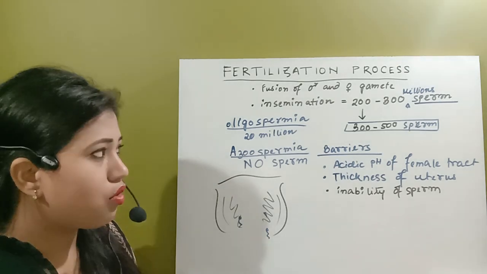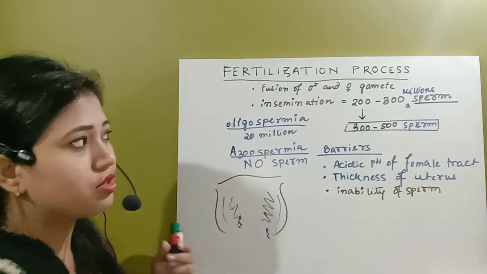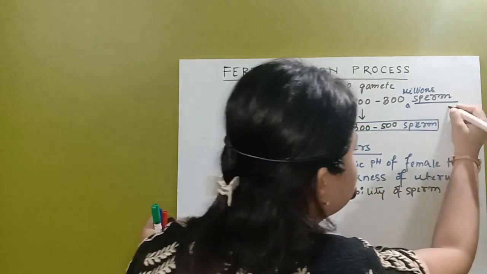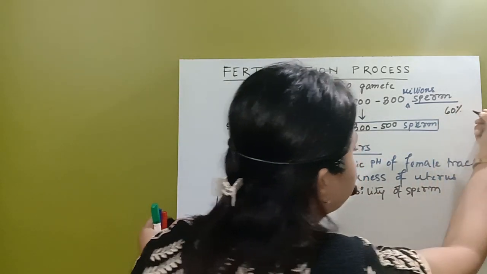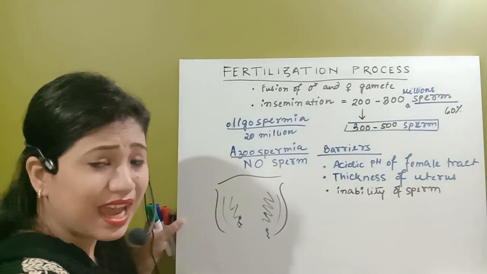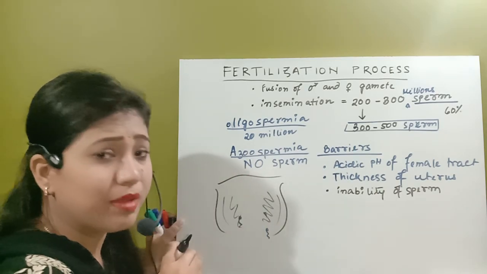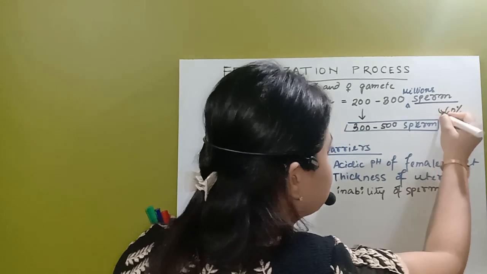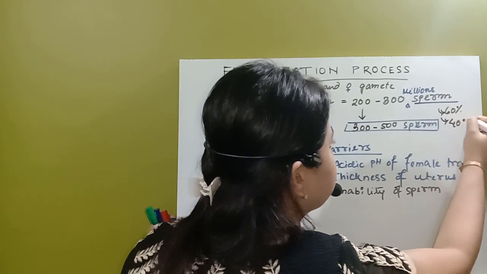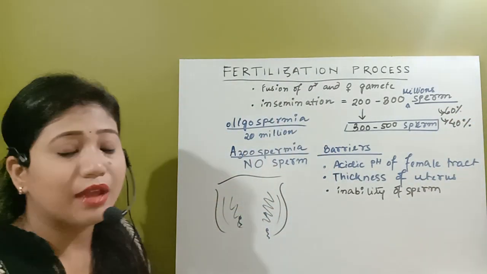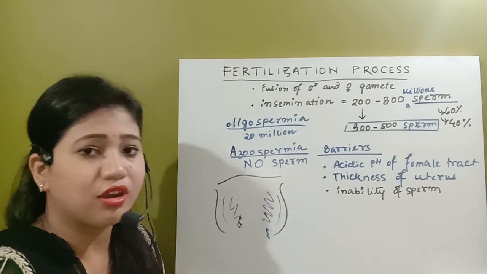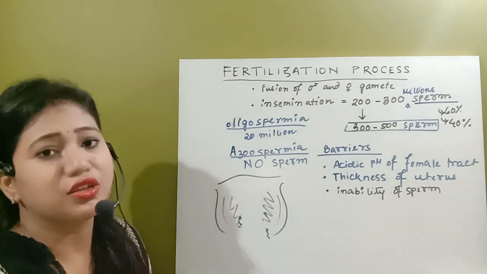fallopian tube. So from that 200 to 300 million sperms, at least 60% of them should have good shape, size, and the acrosome and tail structure should be good. And from that, at least 40% of them should have high metabolic activity, mitochondrial activity, oxygen consumption and all.